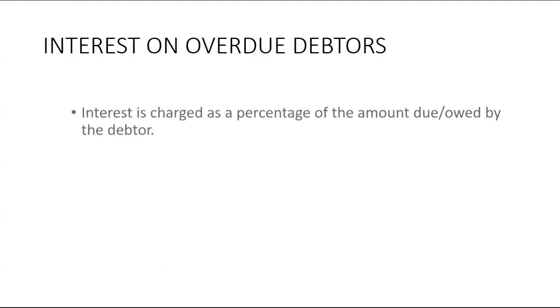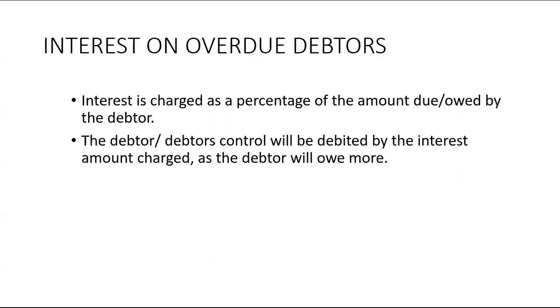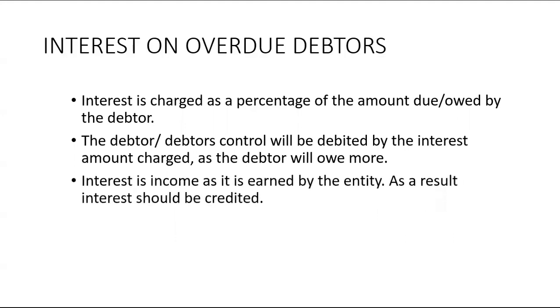All right. Interest is, as I said, charged as a percentage of the amount due or owed by the debtor. The debtor, or debtors control, will be debited by the interest amount as the debtor will owe more. Interest is income as it is earned by the entity. As a result, interest should be credited, just like all income that is earned increases on the credit side. So the debit will be the debtors control, and the credit will be interest income.